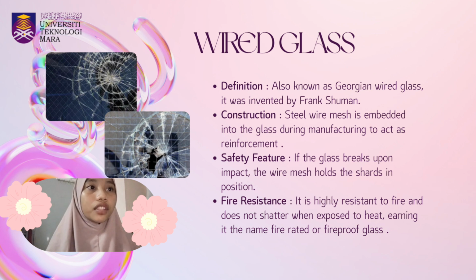One of the main safety features of wired glass is that when the glass breaks due to impact, the wire mesh holds the broken pieces in place. This helps reduce the risk of injury caused by falling glass fragments. In addition, wired glass has excellent fire resistance. It can withstand higher temperatures and does not shatter easily when exposed to heat. Because of this property, it is commonly known as fire-rated glass or fireproof glass.